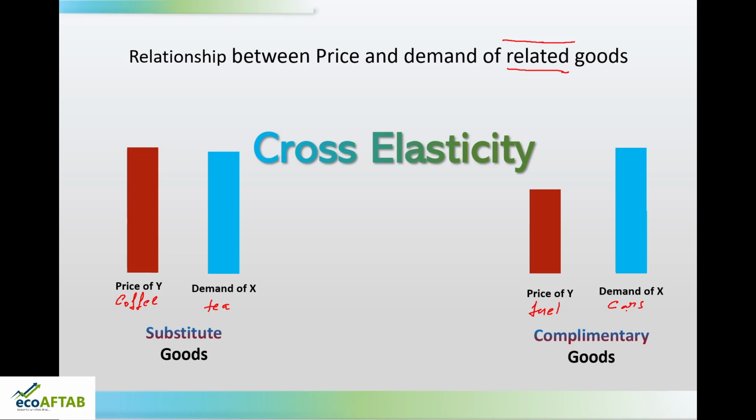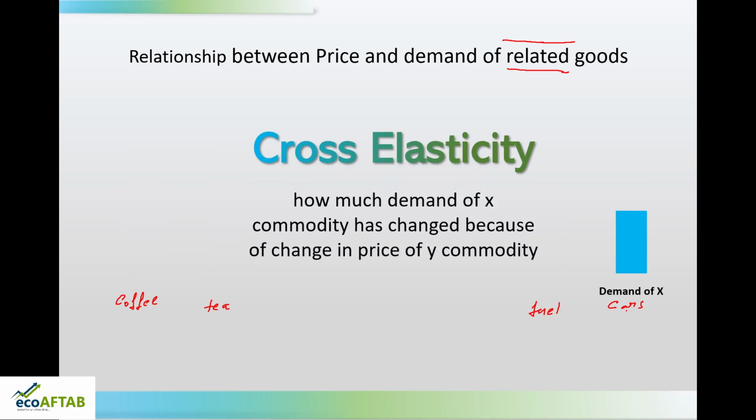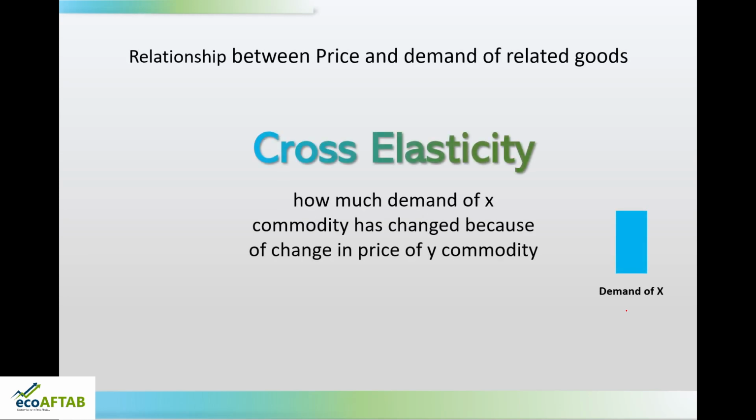Now, what is cross elasticity of demand? Cross elasticity of demand tells us how much the demand of X commodity has changed because of change in price of Y commodity. So, here this plays a very important role, that is how much the demand of a particular commodity has changed. What is the change in demand because of change in price of Y commodity? Here this Y commodity and X commodity can be substitutes or else they can be complementary goods.